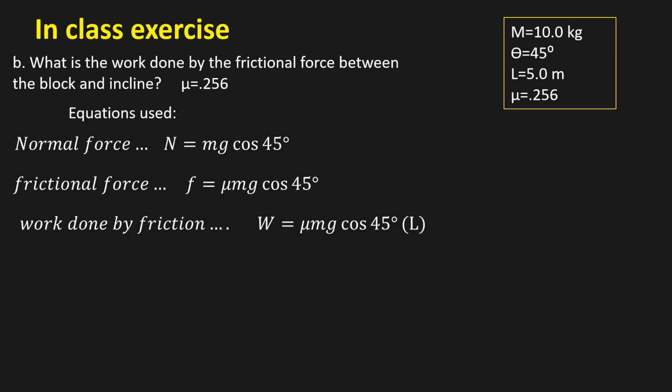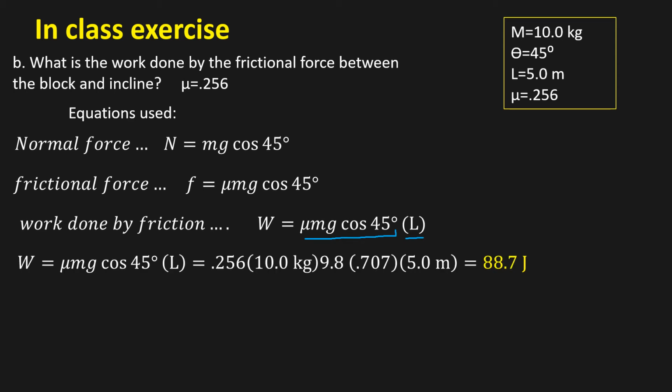Work done by friction is going to be equal to this force right here. This right here is the force times the distance, L. So the work done is going to be equal to this expression, and we multiply it out, and we get 88.7 joules. So this is the work done by friction.